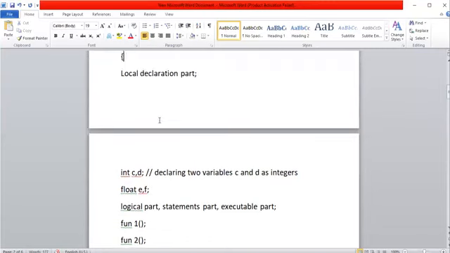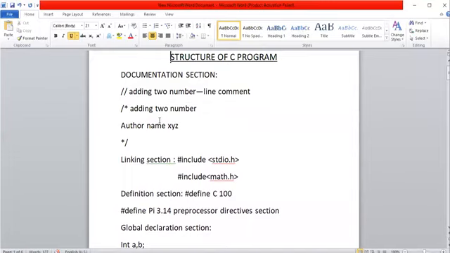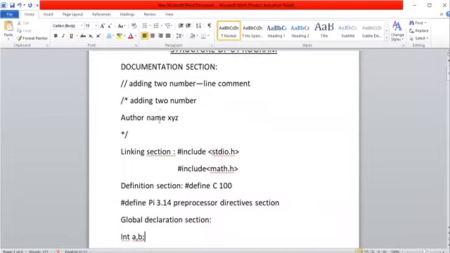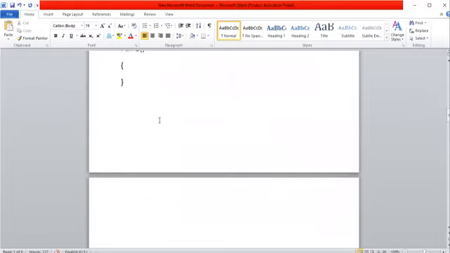Like this we can provide documentation or comments anywhere in the program just by following its own rules. So this is about the structure of a C program. Suppose you want to write a simple program to add two numbers. First provide a comment: program to add two numbers. So this is the comment.